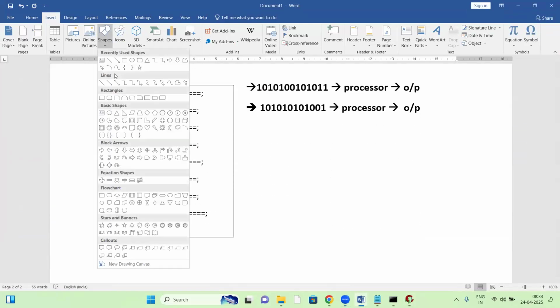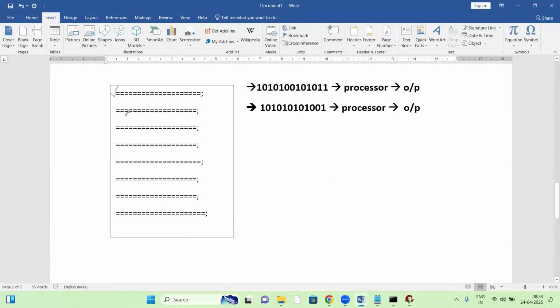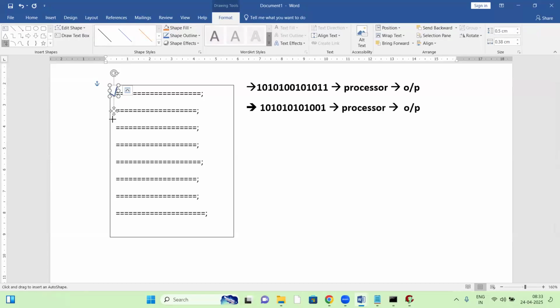First line checking. If it is correct, then it checks the next line. Next line also correct. Suppose the next line has something wrong. The compiler shows an error at some third line. After that it checks the next line. Even when an error comes, it goes to the next line also.